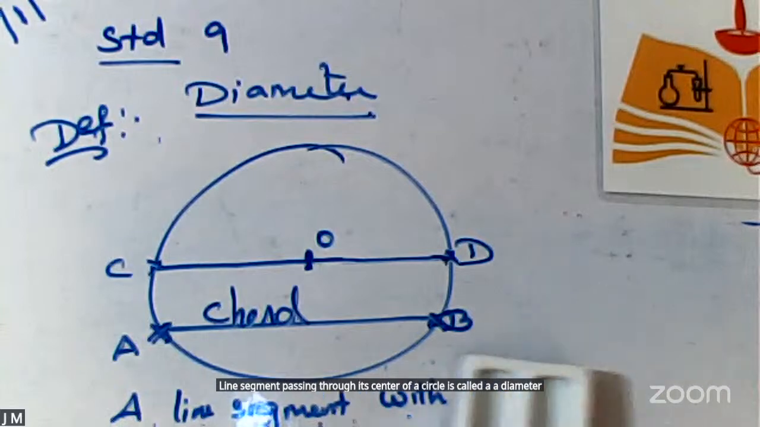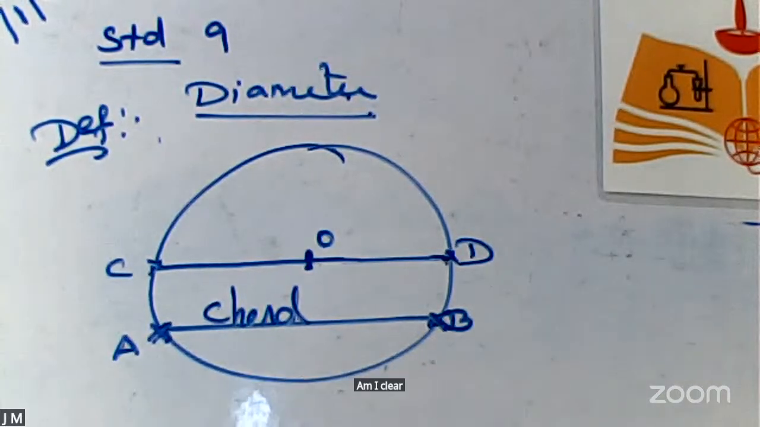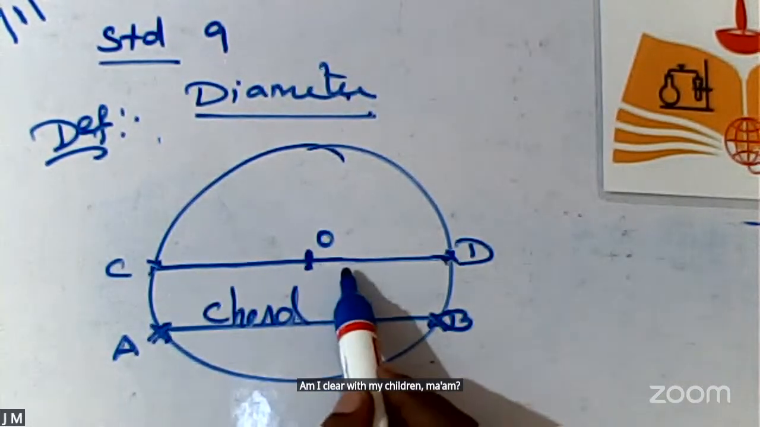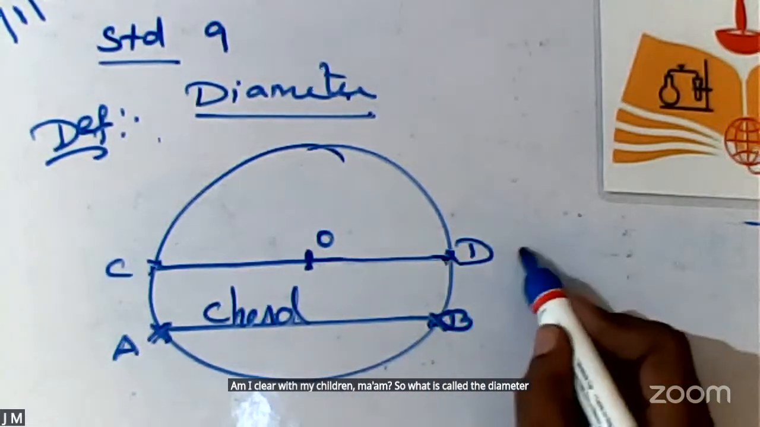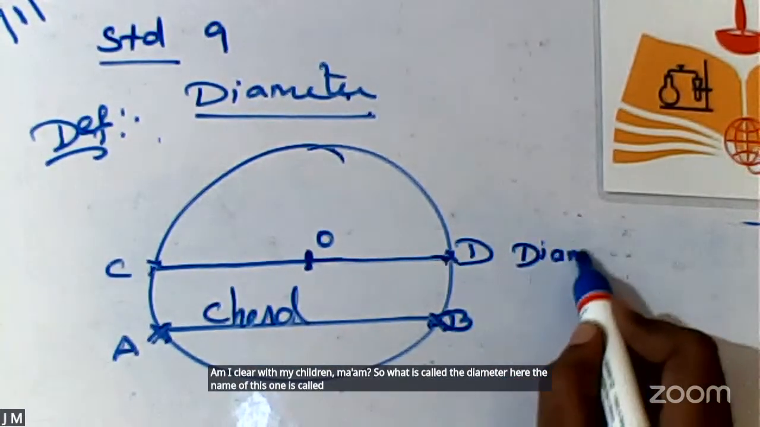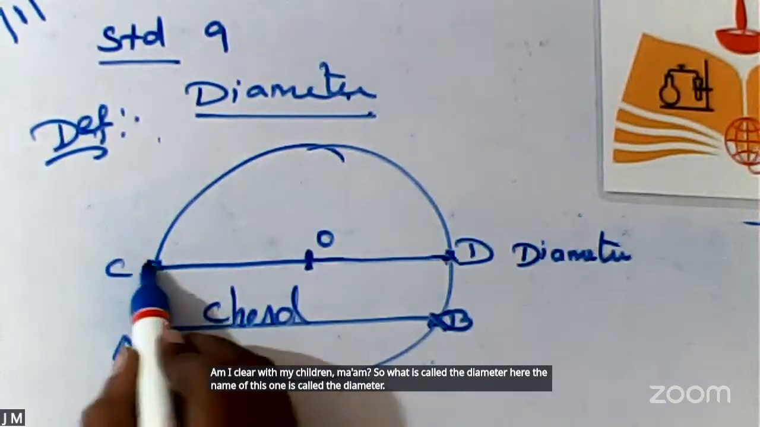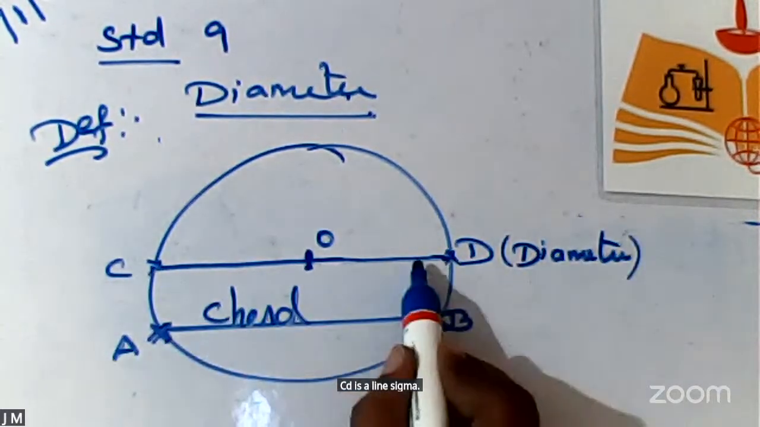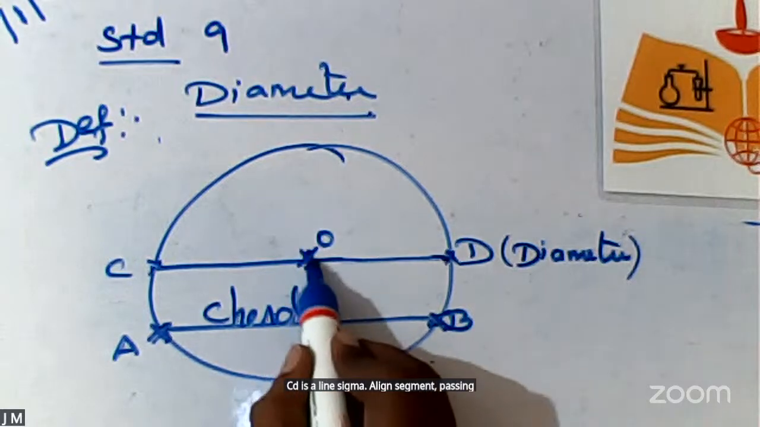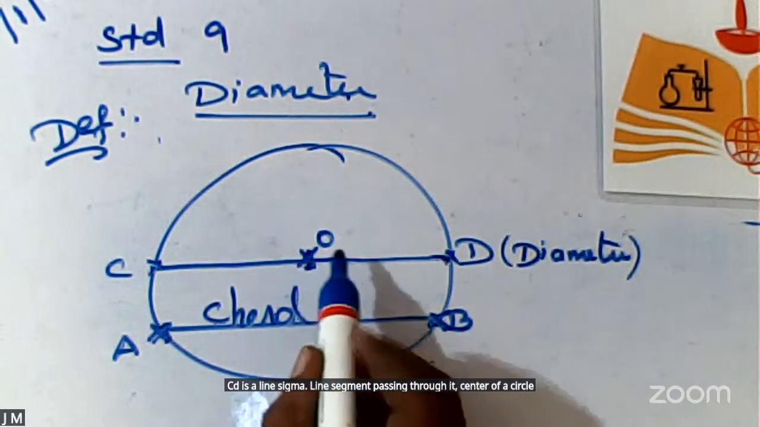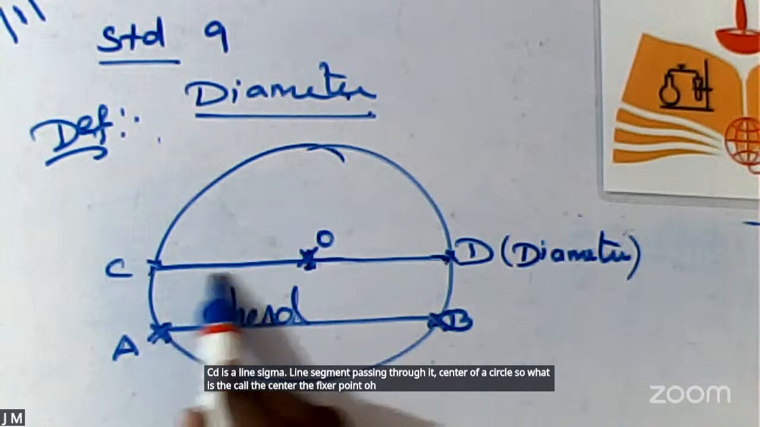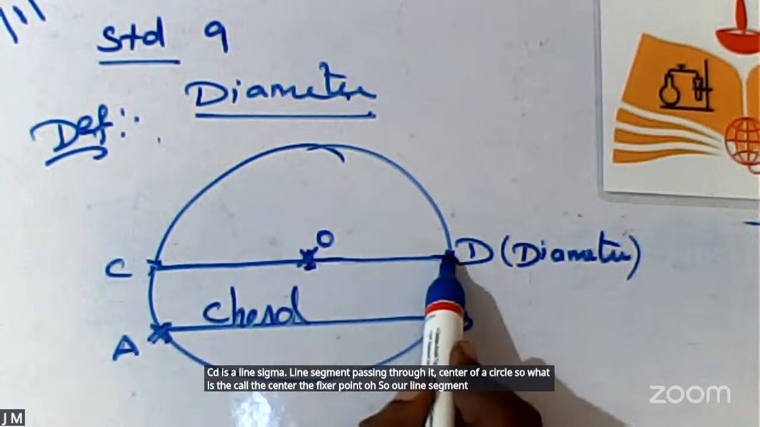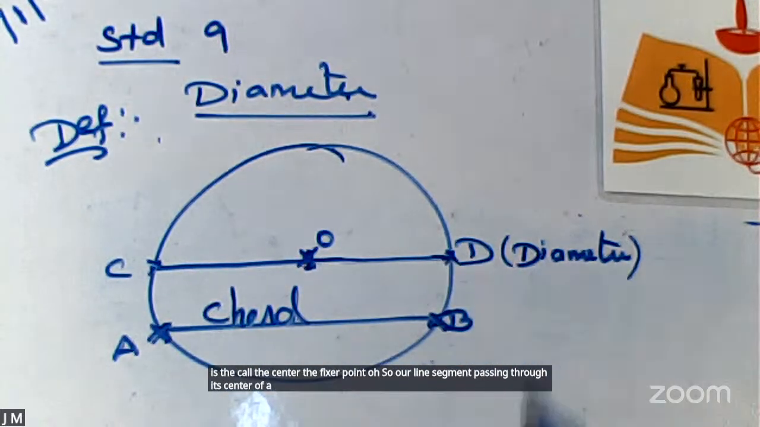Okay? Am I clear, my children? So what is called the diameter? Here the name of this one is called the diameter. CD is a line segment passing through the center of a circle. So what is called the center? The fixed point O. So a line segment passing through the center of a circle is called a diameter.